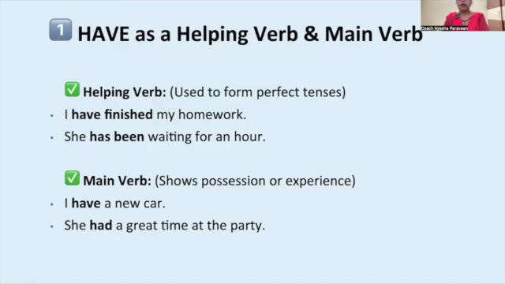Now have, has, had as a main verb. I have a new car. Now here have means possession. I own a car. I own a new car. He has a car.